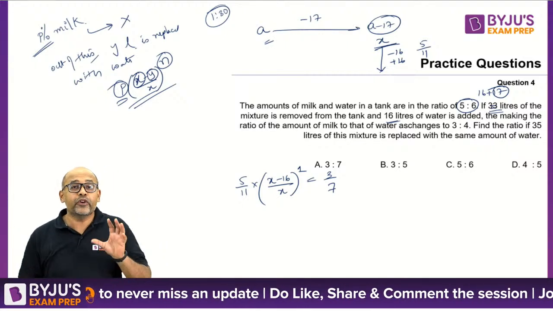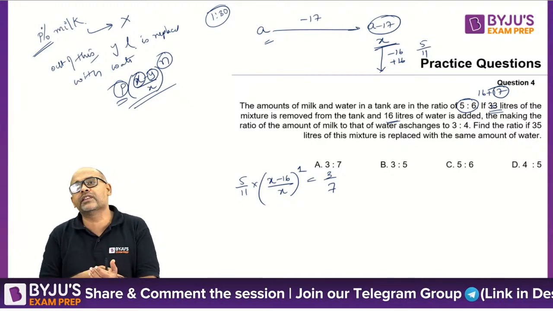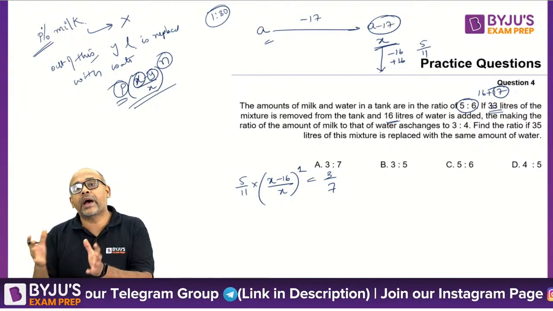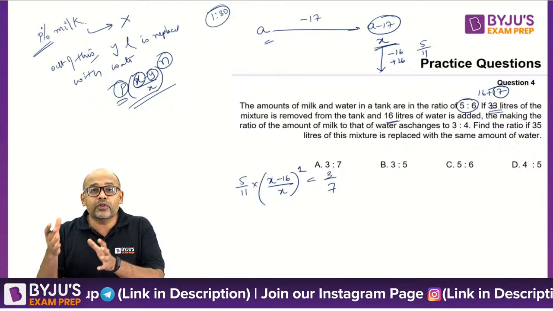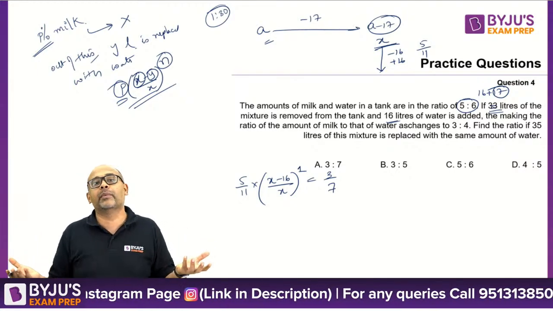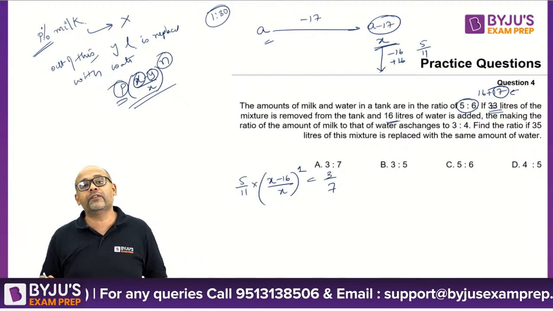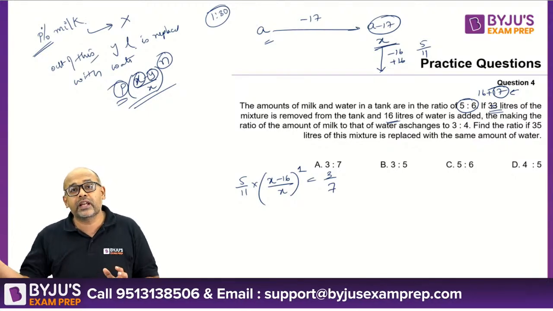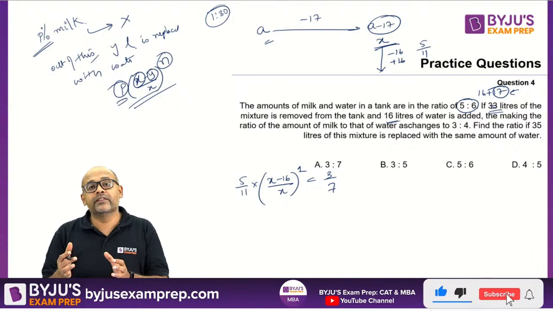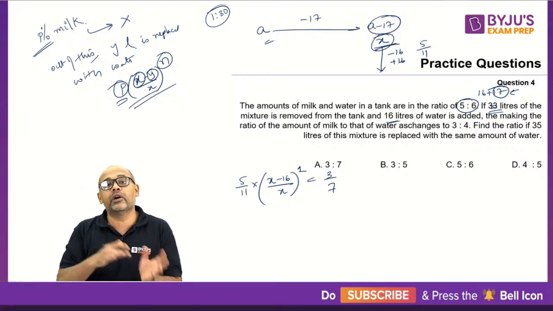Simple. But if you try to do this from the beginning using the formula, you'll start wondering, okay, 33 is going out, 16 is coming in, what do I do? So very simple. When things like this happen, try to match what is coming back. Whether you take it out in one shot or in 3 portions, it doesn't really matter. So I am breaking this 33 as taking out 17 first, then taking out 16, then putting 16. Because when I take out 17, what I am left with will still be the same composition. Then onwards, I will count 16 out, 16 in.